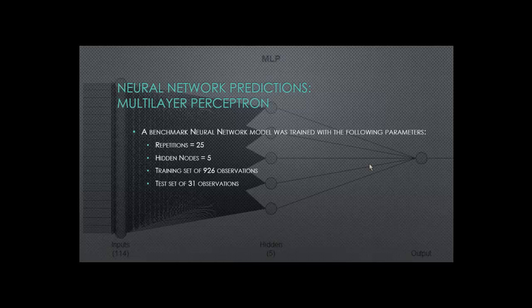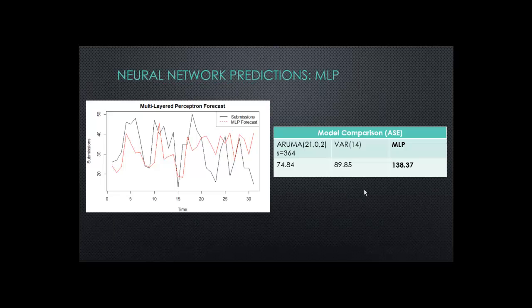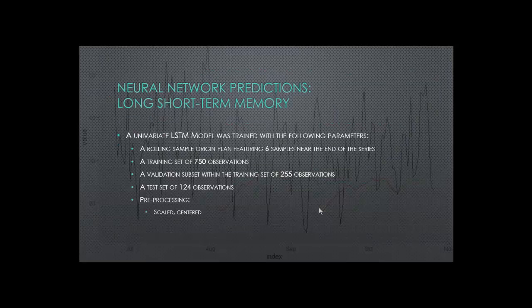Two neural network models were also trained. The first one was a multi-layer perceptron model. The MLP forecast was not as good as either the vector autoregressive forecast or the ARUMA forecast. The second neural network trained was a long short-term memory recurrent neural network.